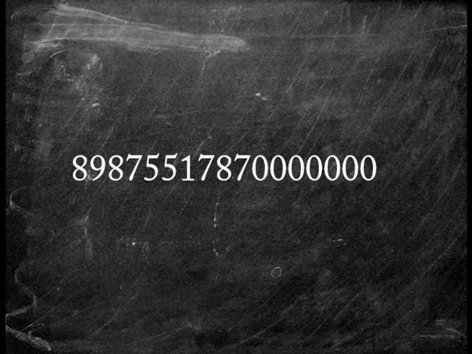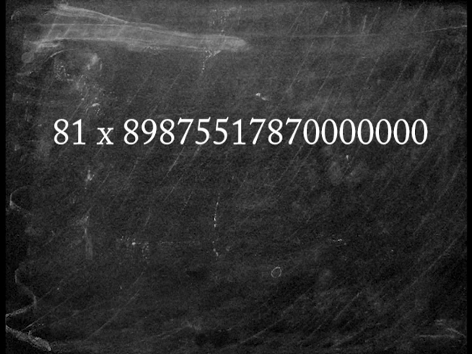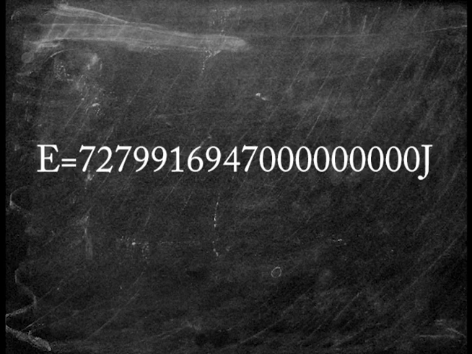299,792,458 squared. Now let's do the math. Firstly, we have to square the speed of light, which is roughly 90 quadrillion. Now let's multiply it by 81. This will get us to about 7 quintillion joules.